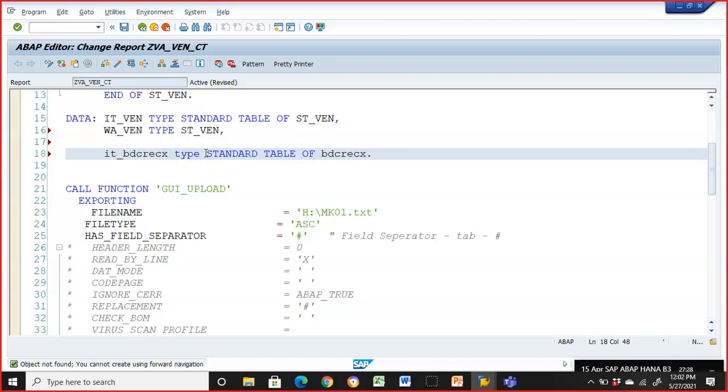BDC data. Sir, your voice is getting low and high. Is it? Okay, it's varying. Yes, I'll just change the network. Just give me a minute. No, it's fine, sir. Now it's fine.